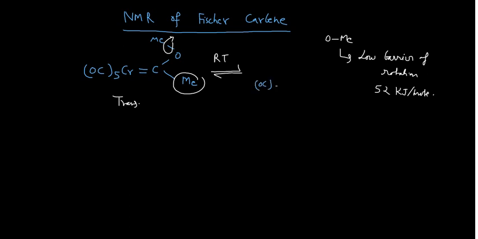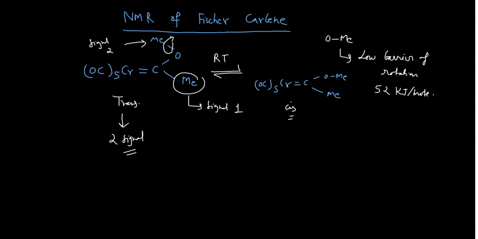CO 5 times, chromium is there, double bond carbon, and you are having OMe, and then you are having Me. So this is the cis complex. Now this is the problem. Now if you see the proton NMR of this one, you may have one signal, signal 1, for this methyl proton, and another signal, signal 2, for this methoxy proton. So this trans form will give you 2 signals.